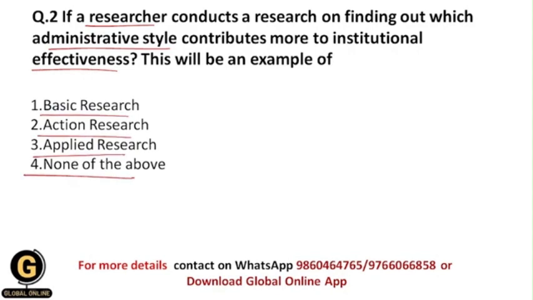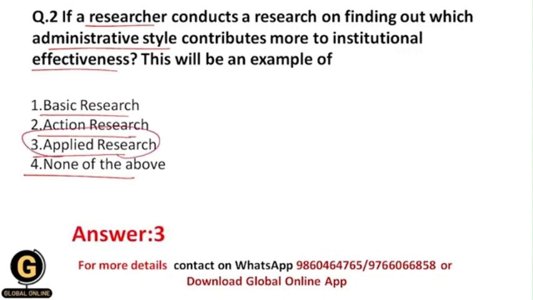Students, this question is somewhat tricky because here we are going to find out the solution to our problem. Basically, here we need to apply a law so that we will get the solution to our problem very efficiently or easily. That's why the correct answer is 3, that is applied research.